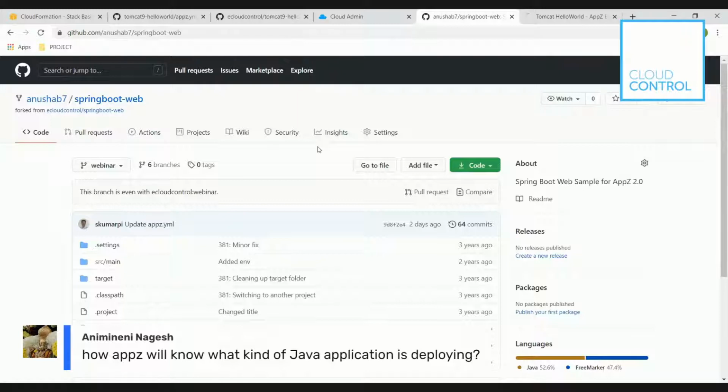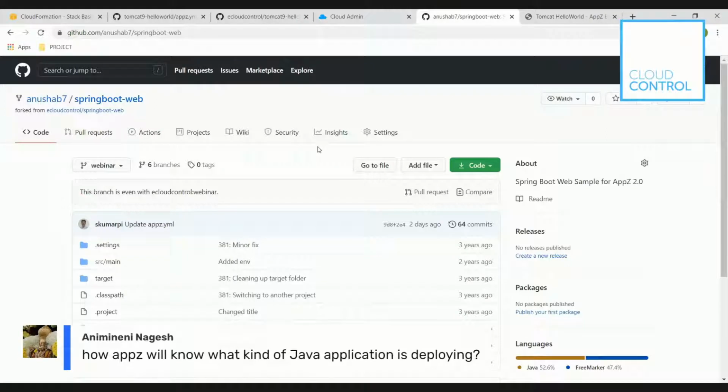Depending upon what framework has been used in the Java applications, we match, and this type of matching we do when we are working with a large enterprise. We match which application will map to which template.